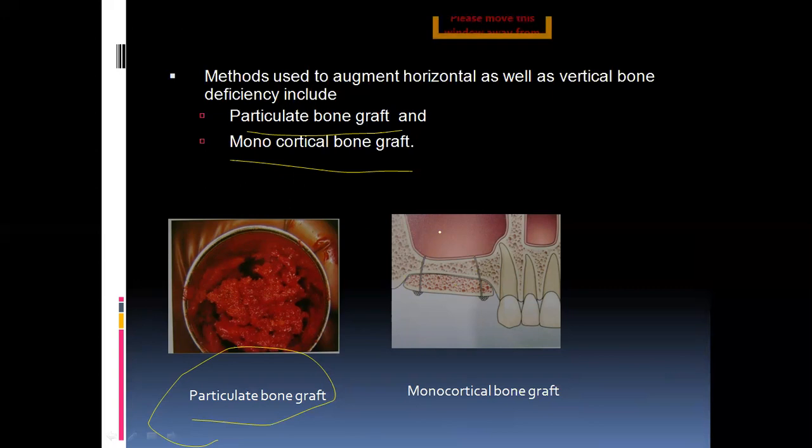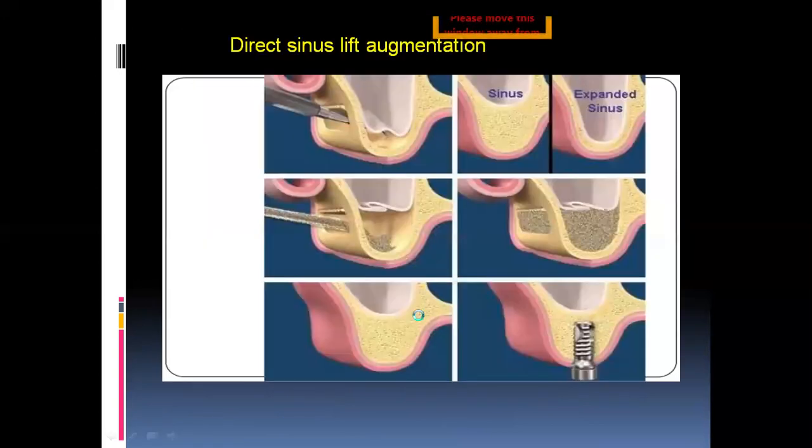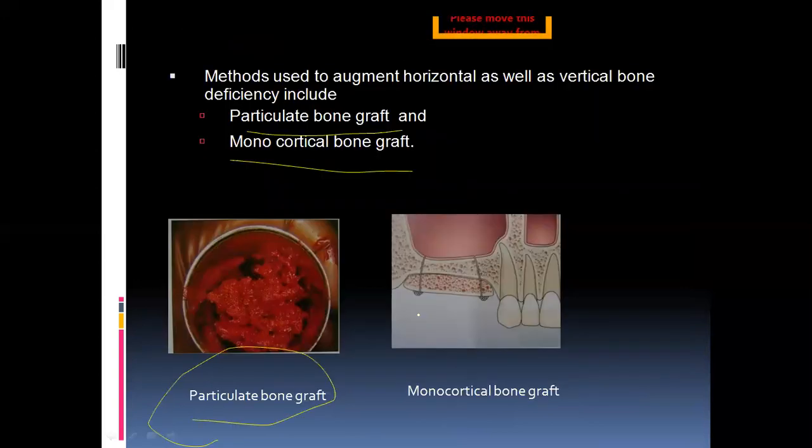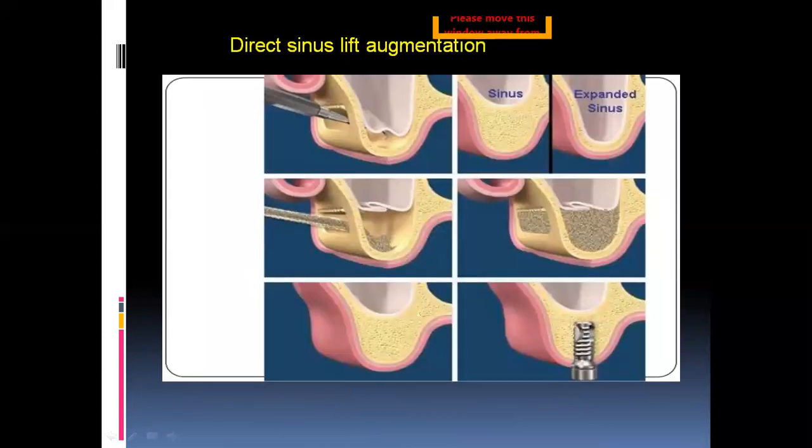It is used in direct sinus lift augmentation, in sinus lift procedures also. So these bone graft materials can also be used in sinus lift procedures. Coming to the sinus lift procedures, this is demonstrated by Tatum, and here in direct sinus lift procedures, a full thickness mucoperiosteal flap should be elevated.